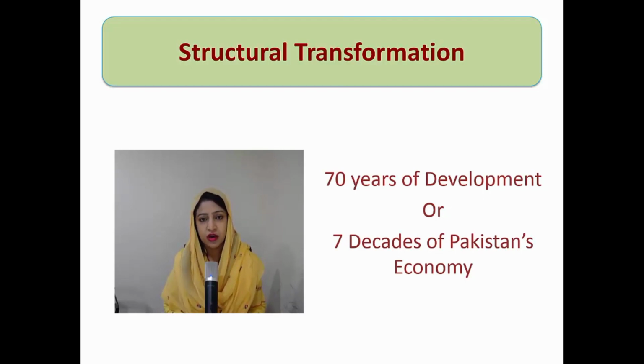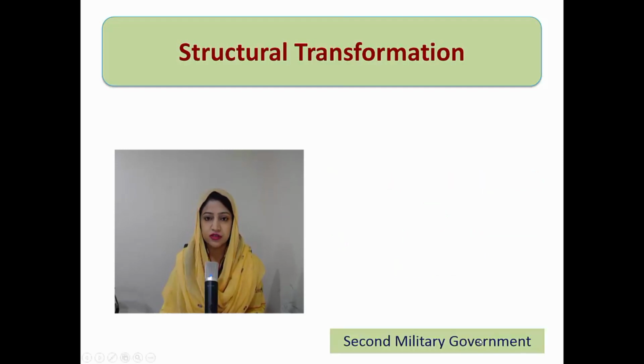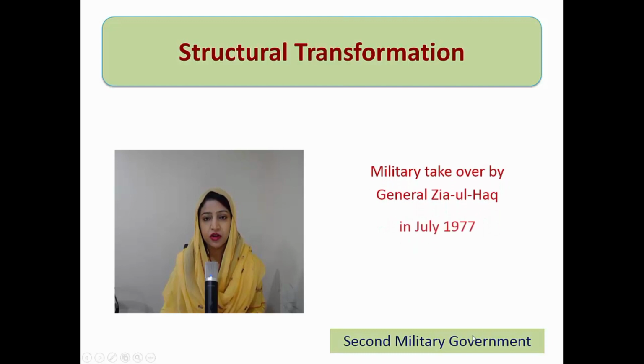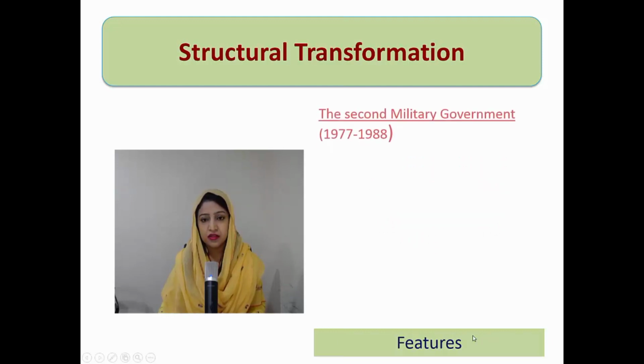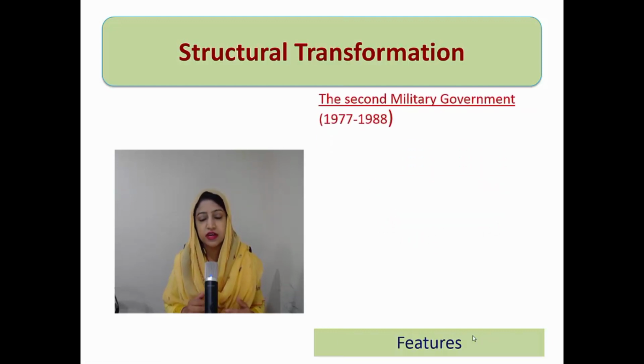Welcome to the next economic era, which is the fourth economic era in these 7 decades of development, or 70 years of Pakistan's economy. Guys, we are discussing the first module, which is structural transformation. In this first module, we are discussing Pakistan's economic history, which is spread over 7 decades, and we have so far discussed 3 different decades: laying the foundation, the developmental decade, and in the last video we discussed the bad luck years. Today we will discuss the fourth era, which is the second military regime, which started with the military takeover in July 1977. This era covers the time period from 1977 to 1988.